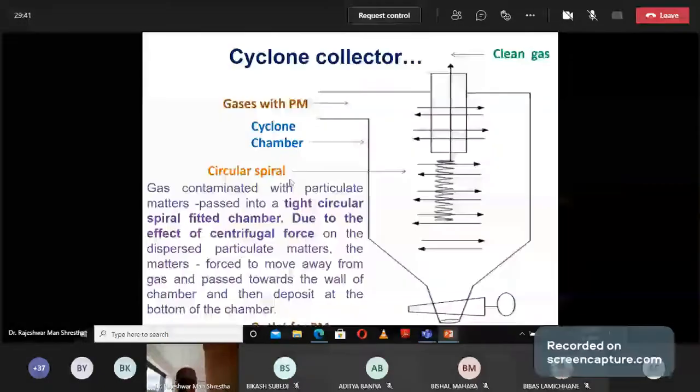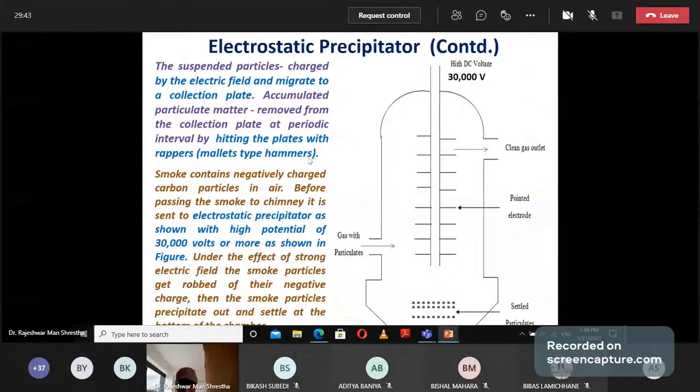This part will be hit by a small hammer, and after hitting, the particles collected on the collection plate drop down to the bottom of the machine, and then the accumulated particulate matter at the bottom should be removed at regular intervals.